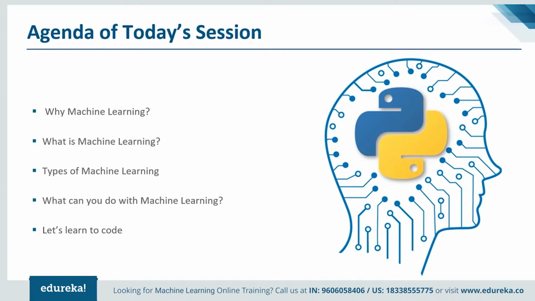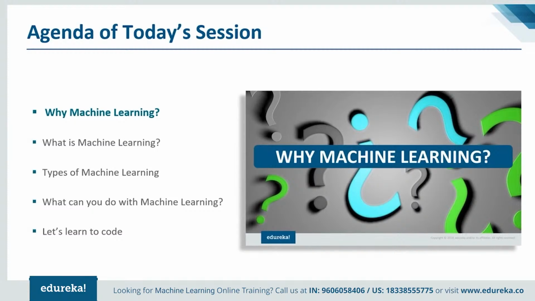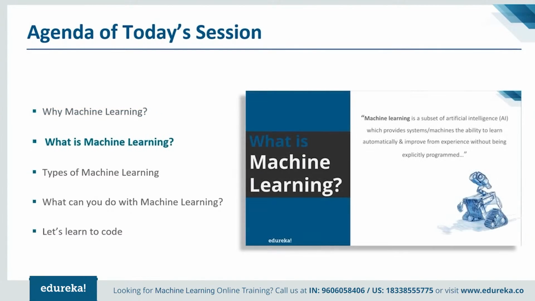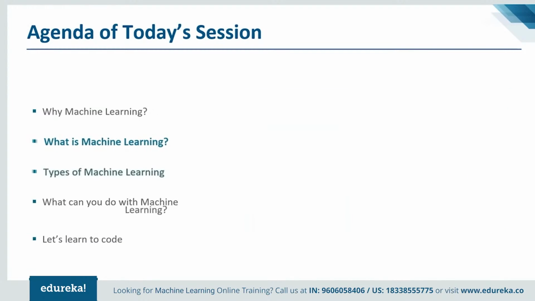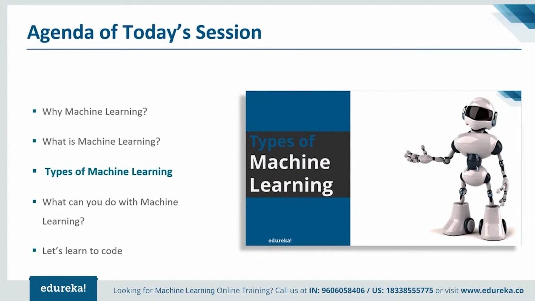So our very first topic of this session will be why machine learning, where I'll tell you how powerful machine learning is and how various popular companies are implementing it. Next, we'll drill down to see what exactly machine learning is and how it works. Once you understand how machine learning works in general, we'll move ahead and see the various types of machine learning and discuss how each of them works and how we are using them knowingly or unknowingly in our day-to-day life.